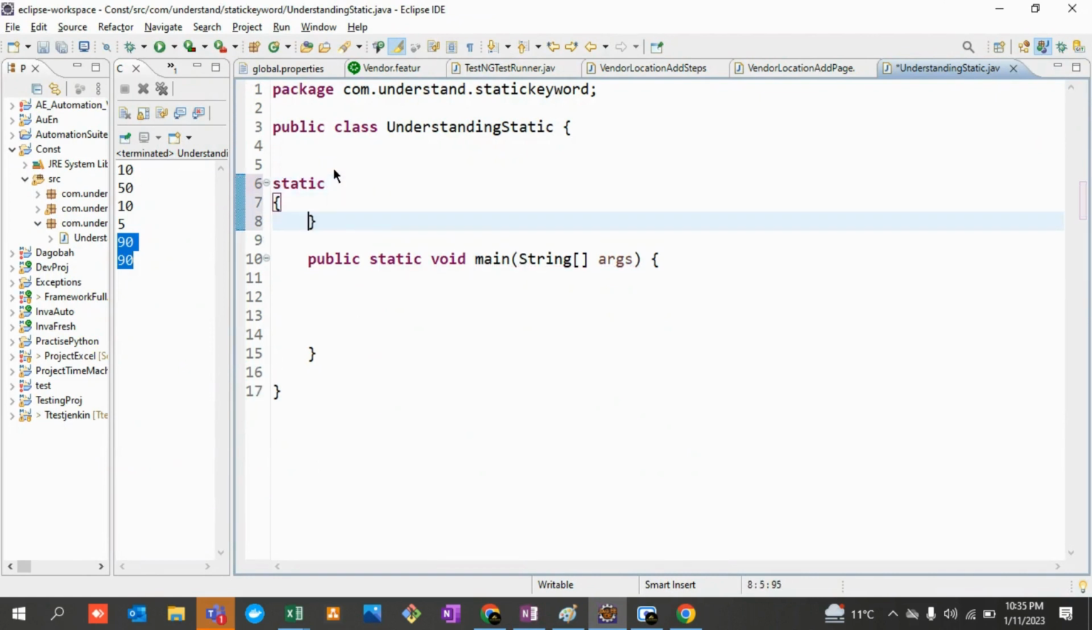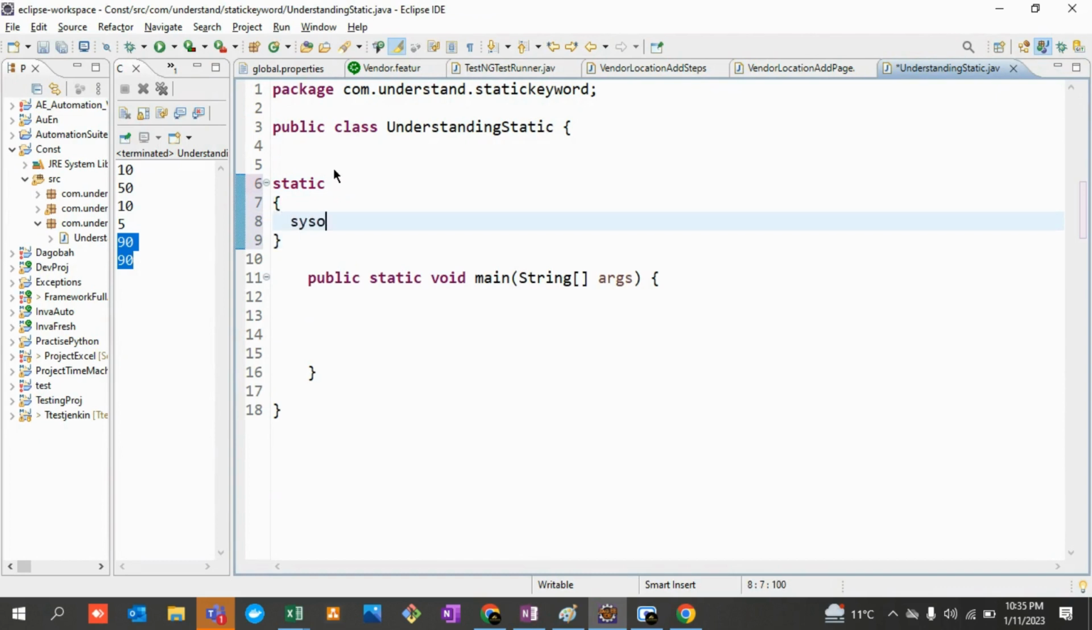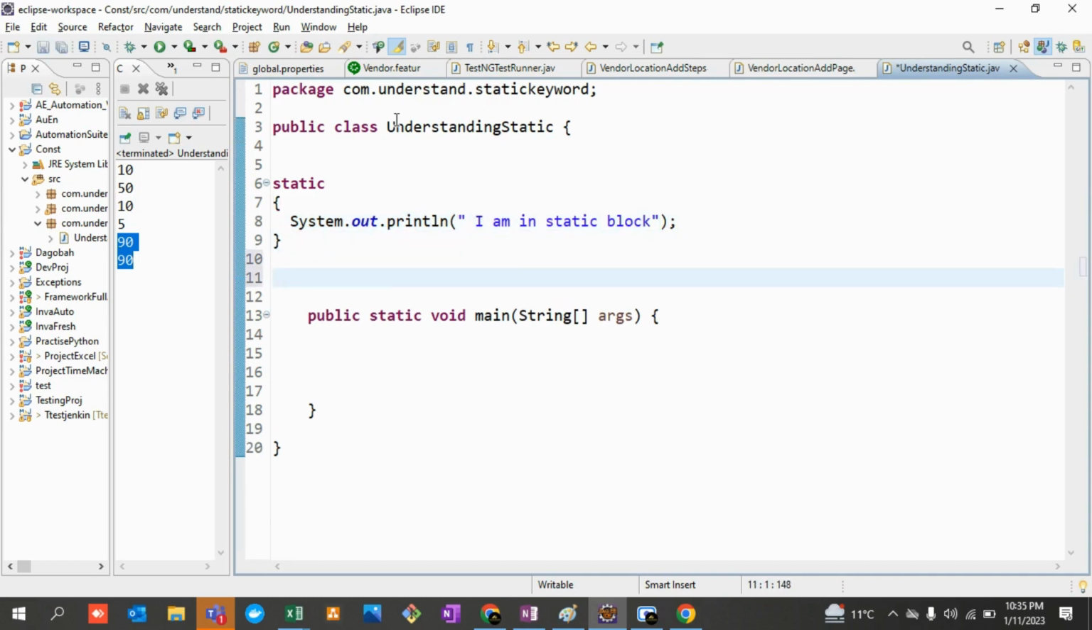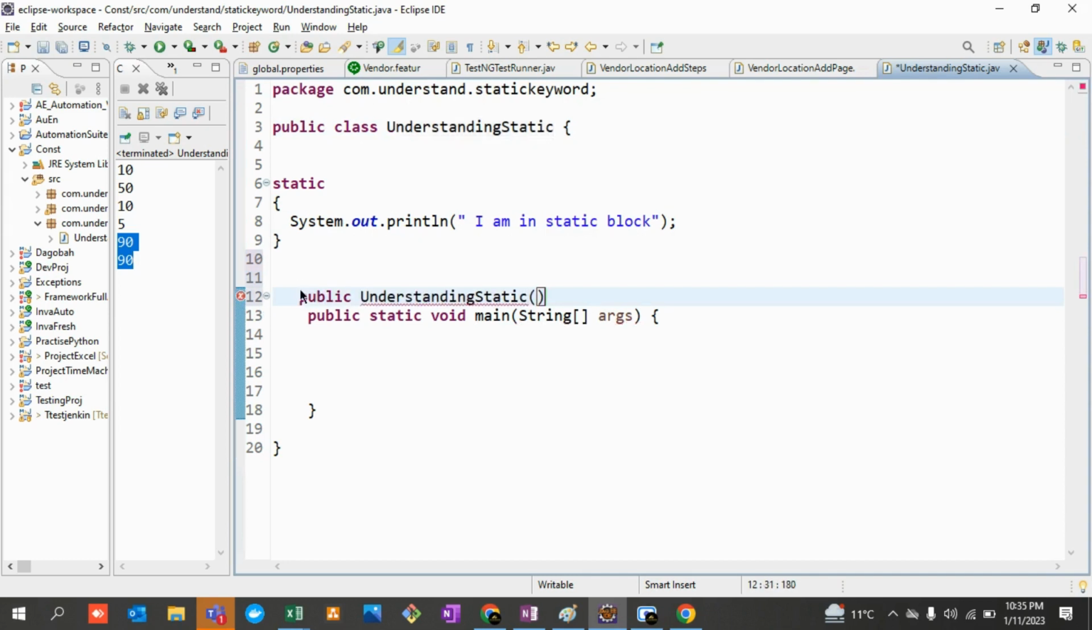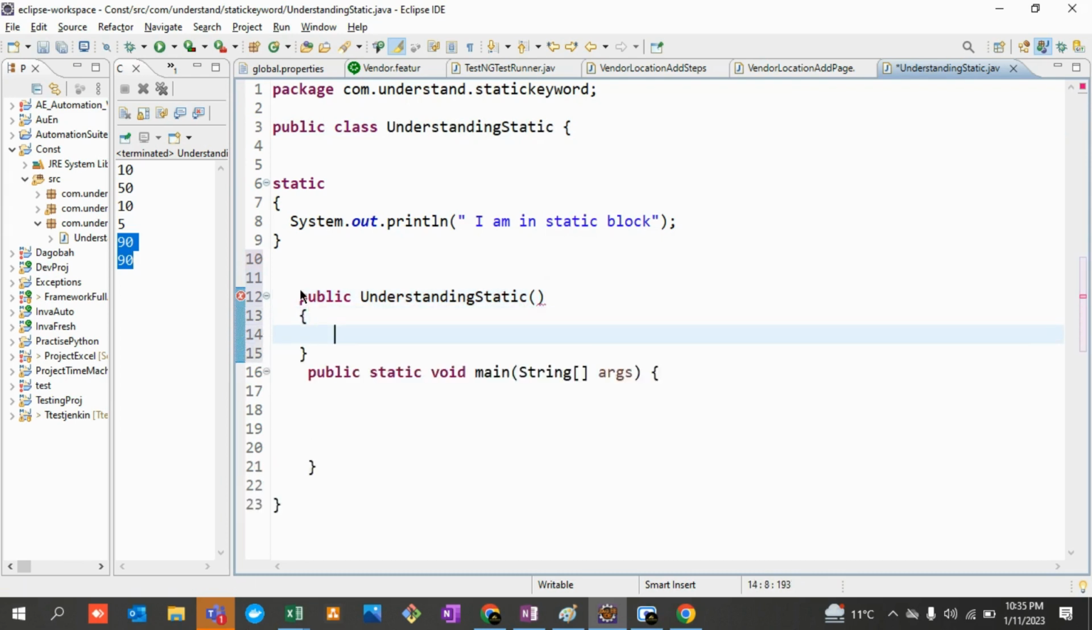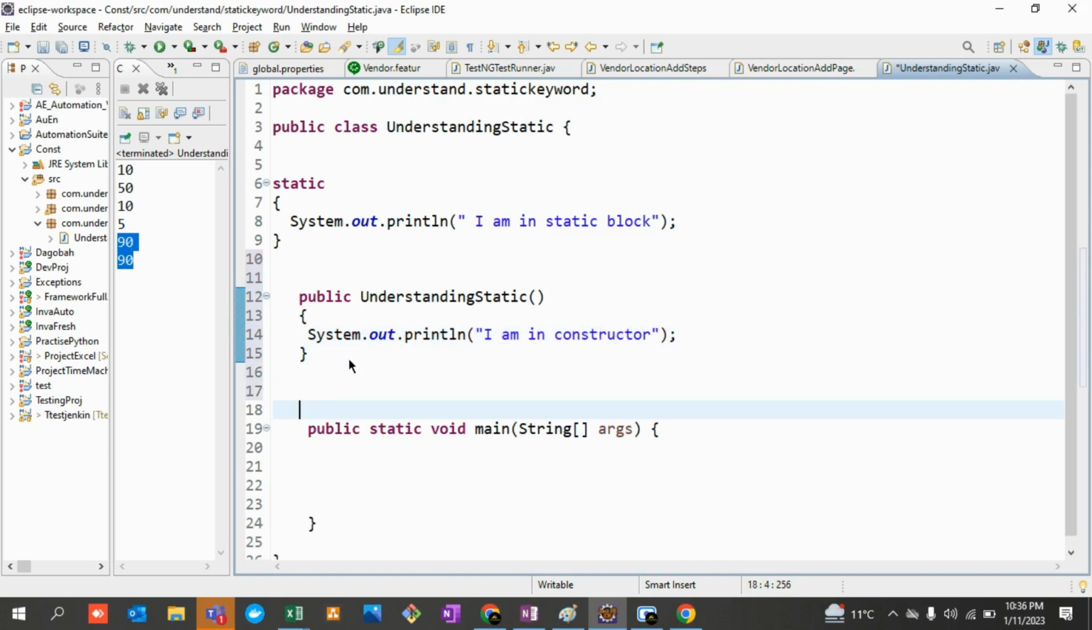I'll try to create a static block over here. I'll just print something over here. Let's say, I am in static block, right? So this is your static block. Let's quickly create a constructor over here as well. Just copy it out. I hope everybody knows how to create a constructor. I just gave you a demo, each and everything about constructor. I created 2 lectures so that everybody is able to understand what constructor is all about, right? Print something inside this particular constructor as well. I am in constructor.